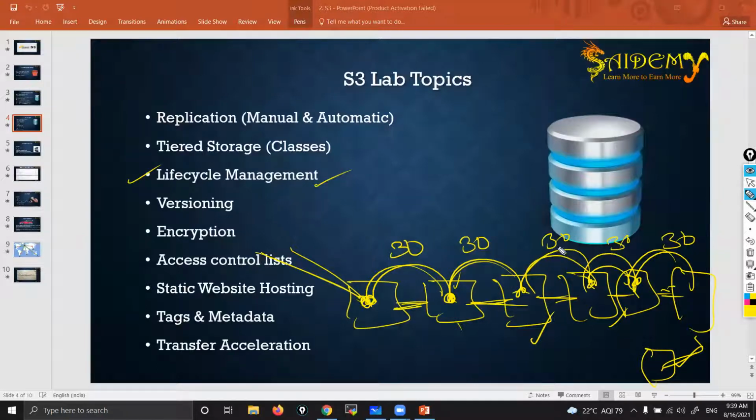So here you are saving a lot of time, sorry, a lot of money you are saving. That's for lifecycle management. Here we use these classes.